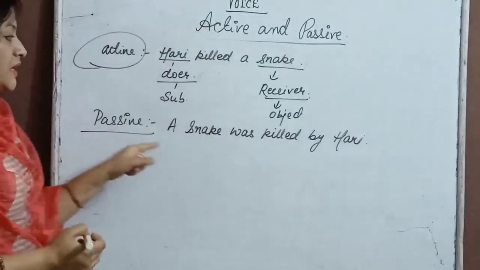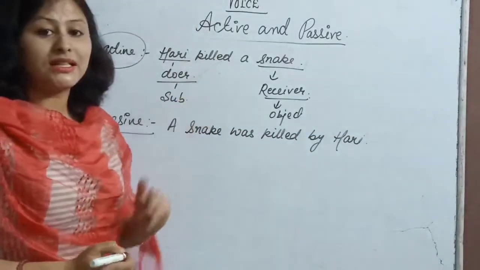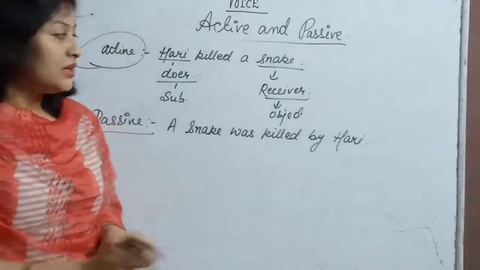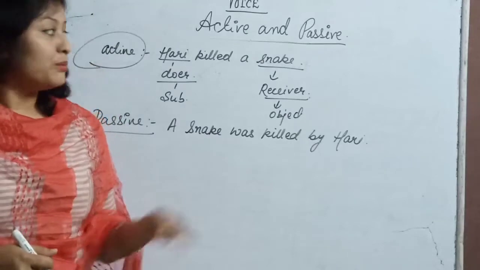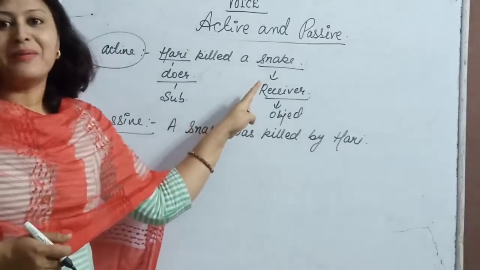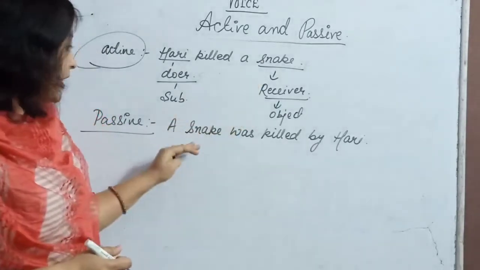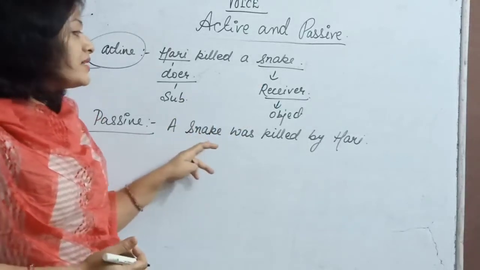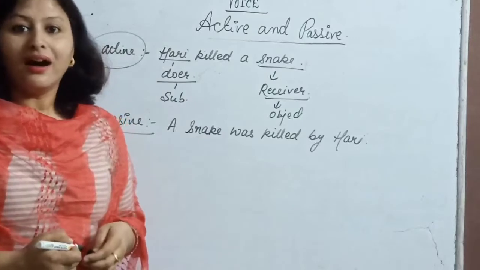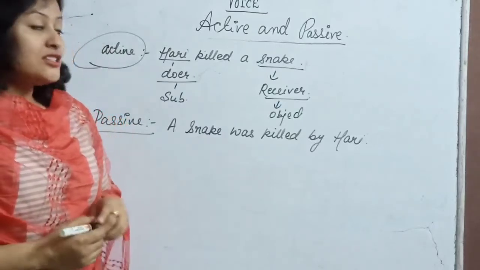So if you can see here, it was active. Hari was doing an action. He killed a snake. And snake was the receiver of the action. Poor snake, he got killed by Hari. So here, when we made the passive of this, you can see a snake was killed by Hari.